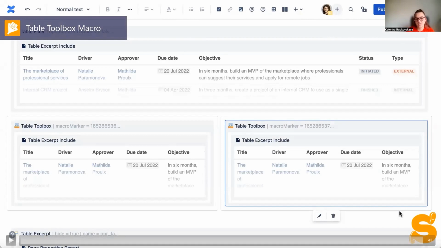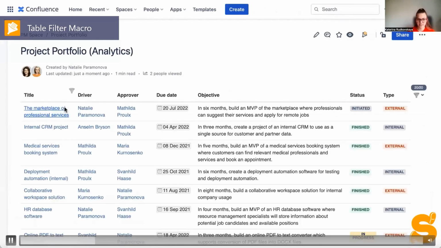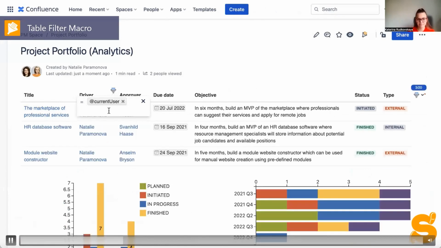And if we talk about Data Center, we simply drag and drop multiple macros. In this current example, we first group data from the source table to depict it as a pivot table. And then we nest the pivot table macro inside the Chart from Table macro so that we turn it all into a graph. After you save this page, you can apply filters to your table live.